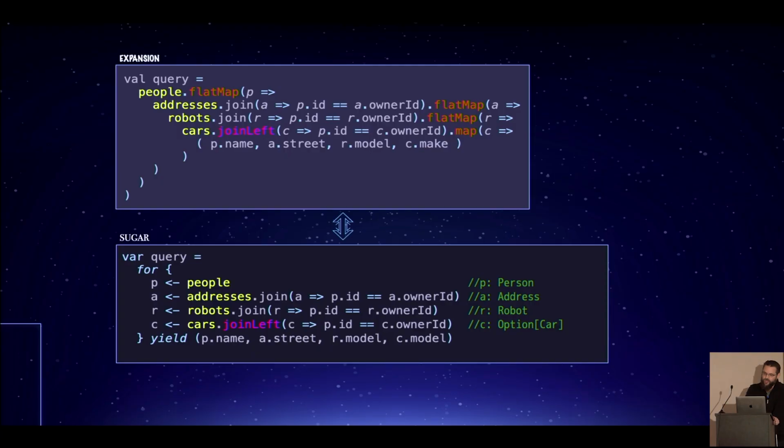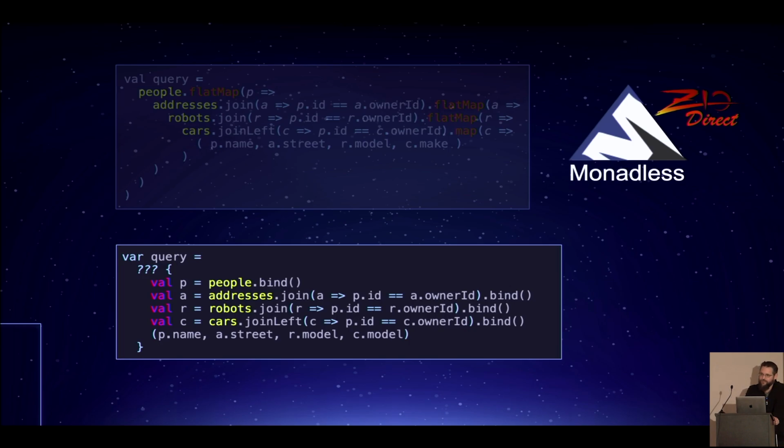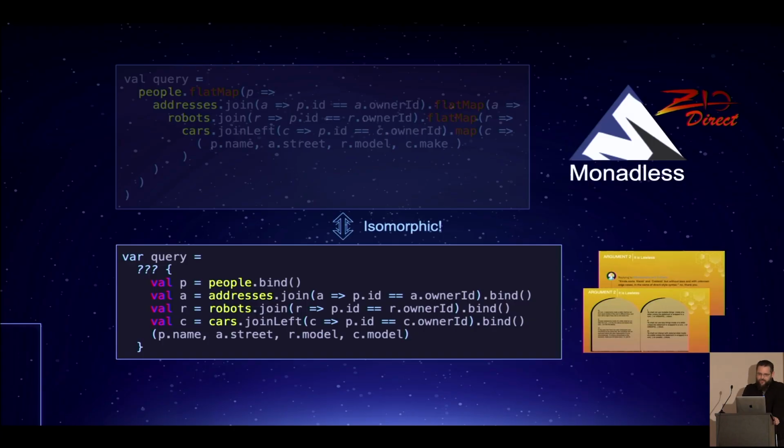Ideally on the level of the whole row, right? That's why we went this direction with Quill. But of course, we can't do that with Kotlin, no for comprehension. So this is where we go to monadless, right? All of this stuff is, by the way, inspired by Flavio Brazil. Like everything here is inspired by Flavio Brazil. Like I built Zio Direct, but of course it was inspired by monadless. It's all Flavio's inspiration. But anyway, so okay, all right.